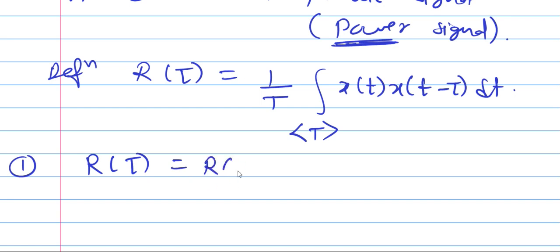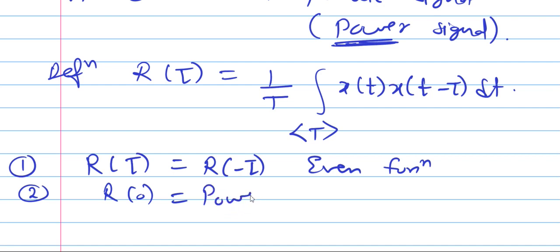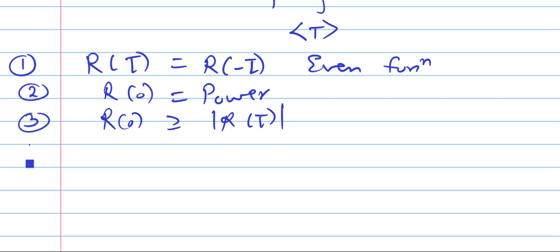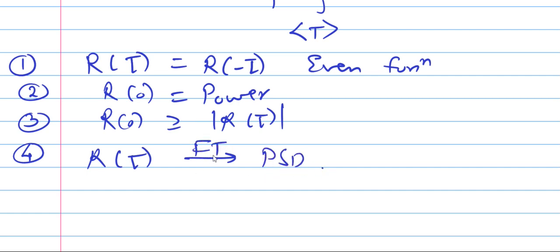So the first property is the same: R of tau equals R of minus tau, an even function. Second property, the value of autocorrelation at the origin gives us the power for a periodic signal. Third is the same, the maximum occurs at the origin. Fourth property, R of tau forms a Fourier transform pair with power spectral density. So these are the four properties for the periodic signal.